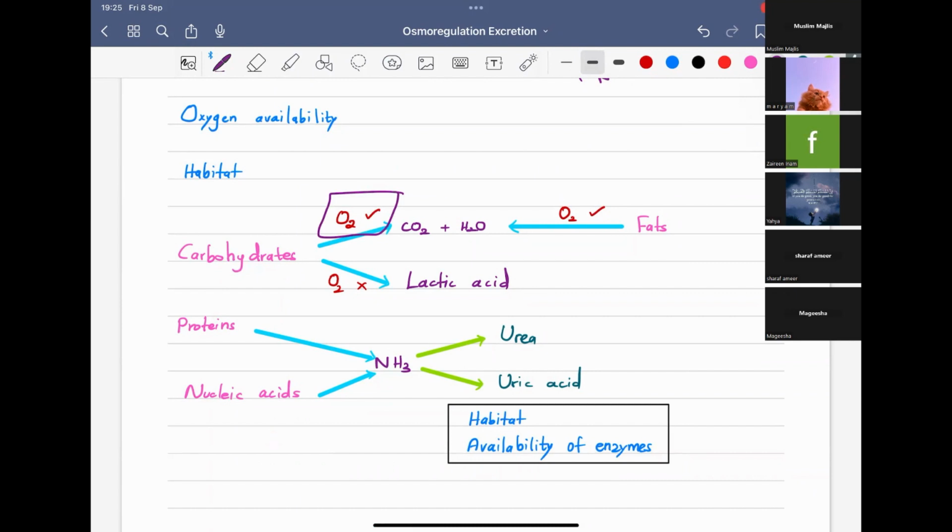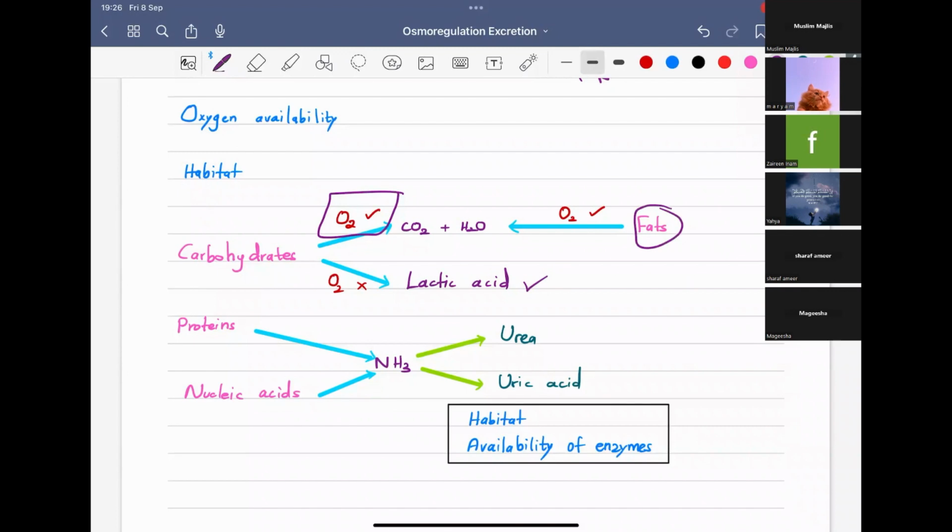So they will be metabolized within the body cells when oxygen is available, and the excretory end products you get are carbon dioxide and water. But if there is no oxygen, it will be subjected to anaerobic respiration, and generally lactic acid will be produced. That you know. Also the fat, same. So when there's oxygen, it will go under aerobic metabolism, and the final excretory gas will be carbon dioxide and water.